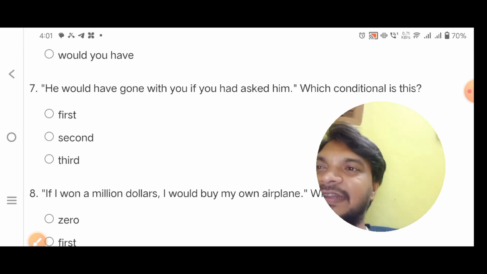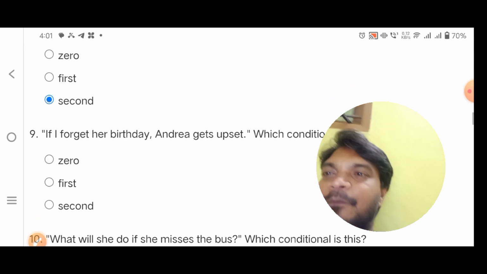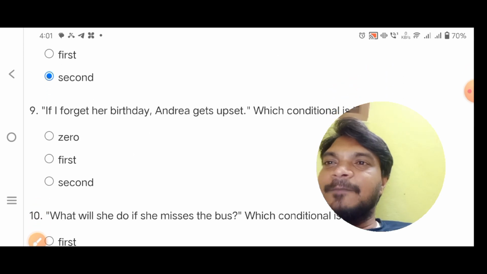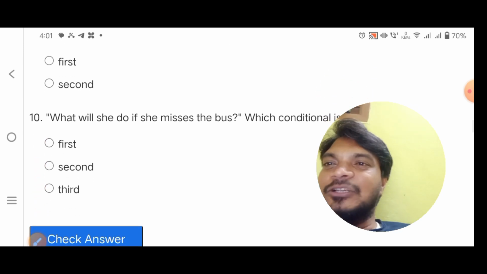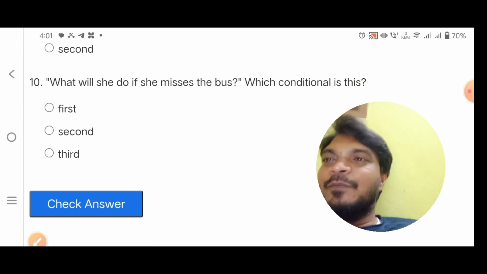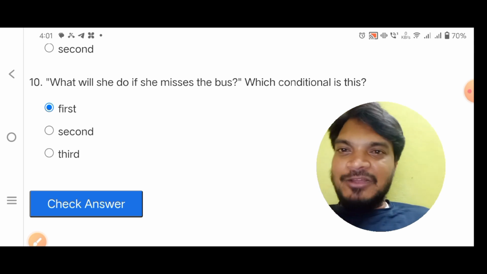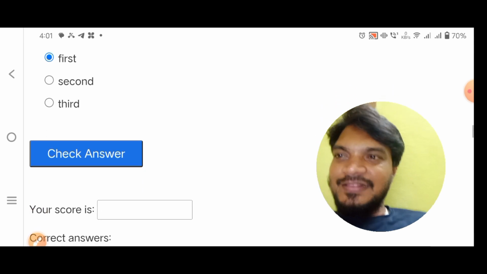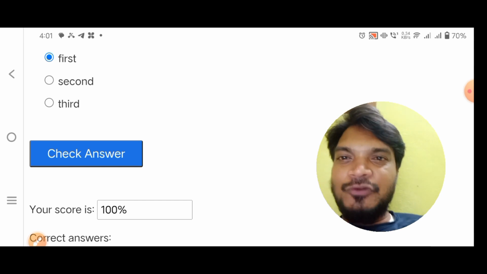This is a condition number three. If I won a million dollars, this is a second condition. If I forget her birthday and Andrea gets upset, this is a condition number zero. What will she do if she misses the bus? So this is the first condition. Okay. Now I will check my answers first. See here. Here I got 100 marks. Now I'm going to explain how I answered all these questions.